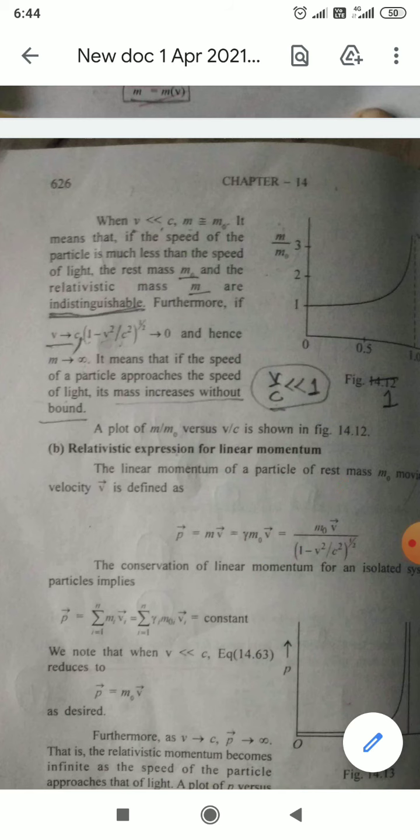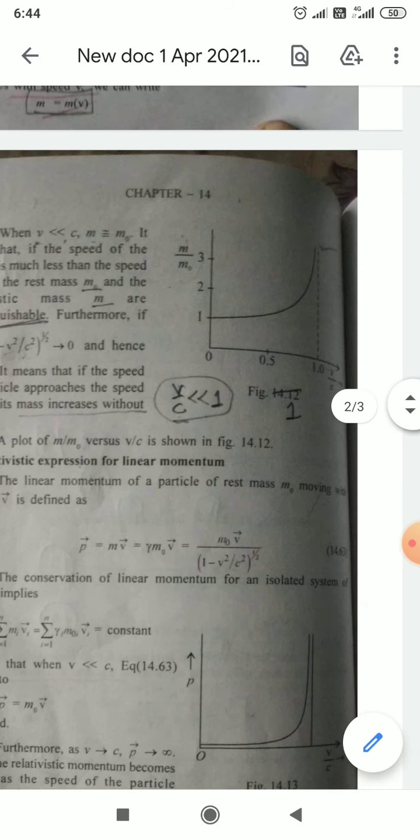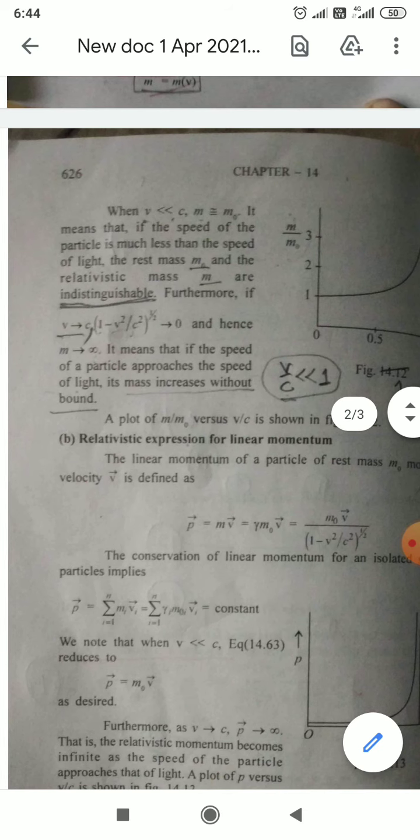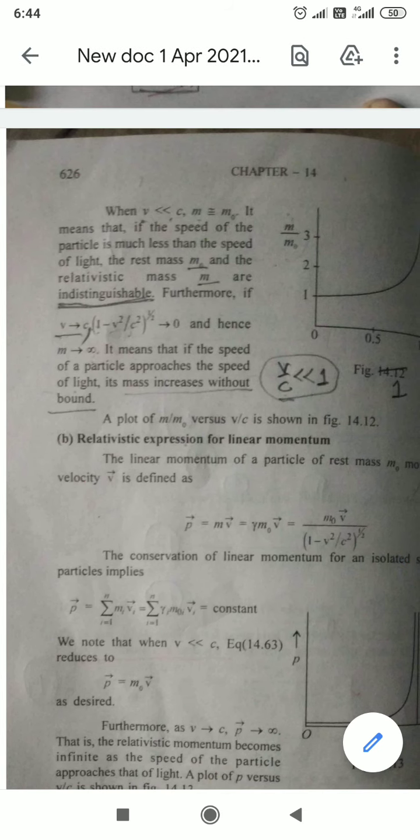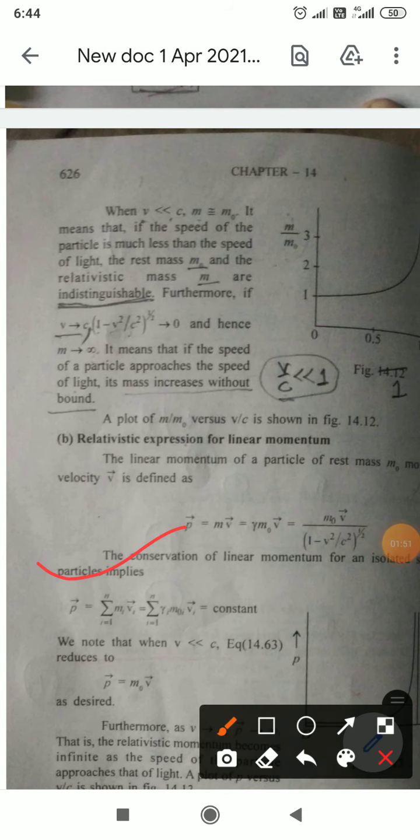The conservation of linear momentum for an isolated system of particles implies that the sum of the momentum of a system will always be constant. That may be before collision or after collision, for any particular system, the sum of the momentum of all the particles of that system is always constant.